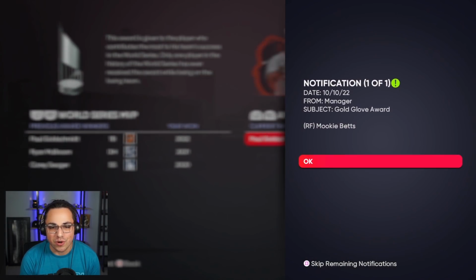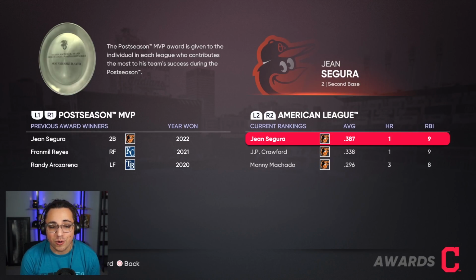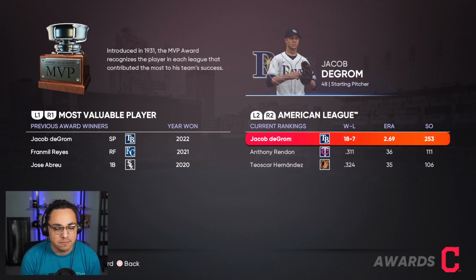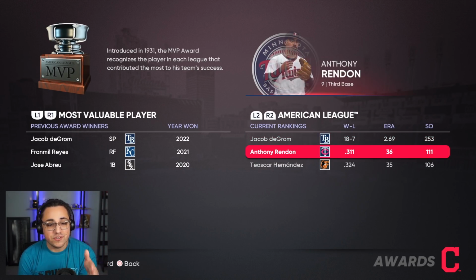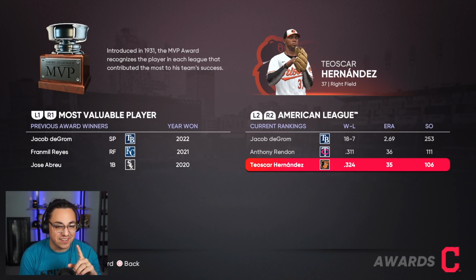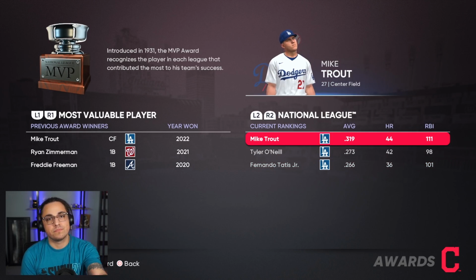Let's go take a look at awards. Gold Glove went to Mookie Betts. The World Series MVP was Paul Goldschmidt, and Gene Segura was the playoff MVP. DeGrom winning MVP just overall. Rendon was second, and Teoscar was third. On the other side of the league, Trout won. You see what I'm saying?